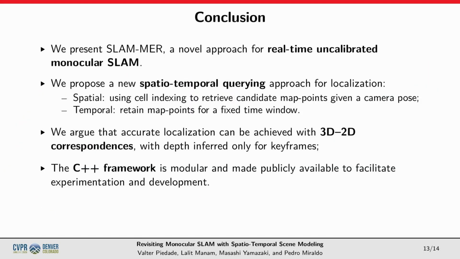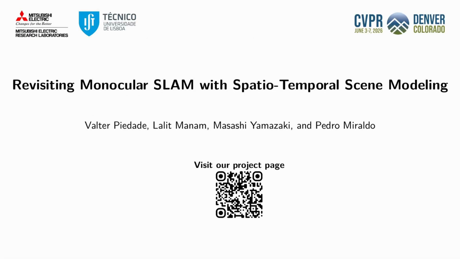To conclude, this work introduces a new approach for real-time uncalibrated monocular SLAM, where we propose a new spatio-temporal approach for querying 3D map points that leads to an improved camera localization. Additionally, unlike the baselines that estimate depth for every frame, we argue that 3D-2D correspondences are sufficient and depth is only needed for keyframe creation. Finally, this modular C++ framework has been open-sourced. For any questions, feel free to contact us.